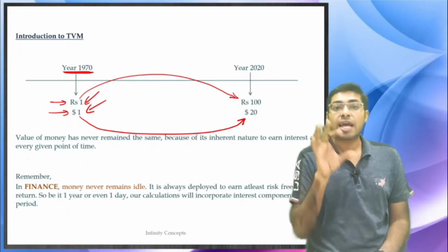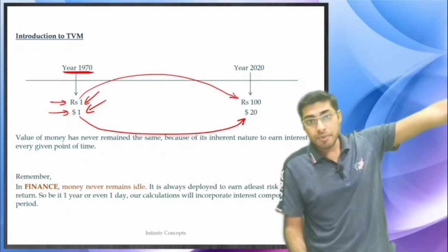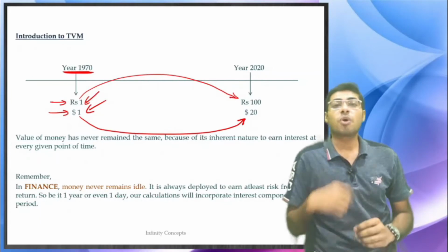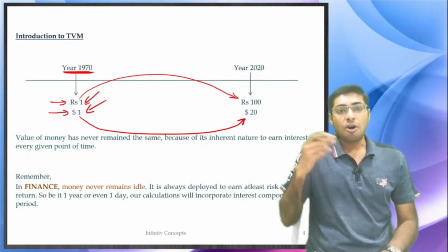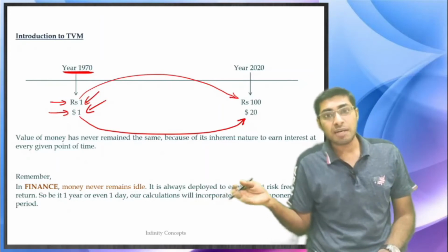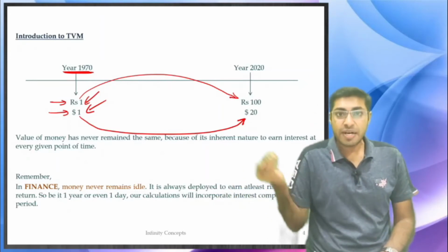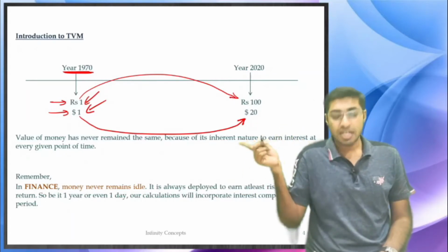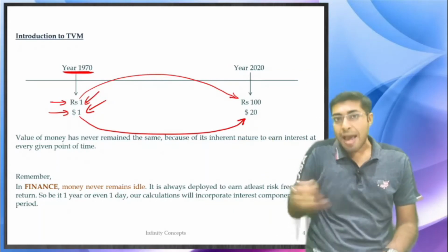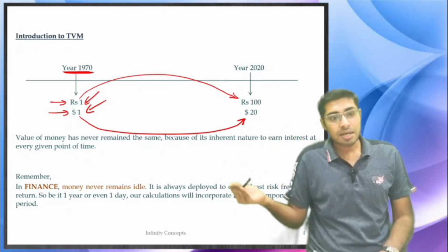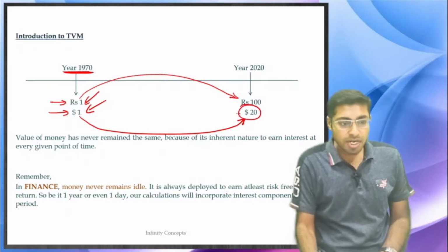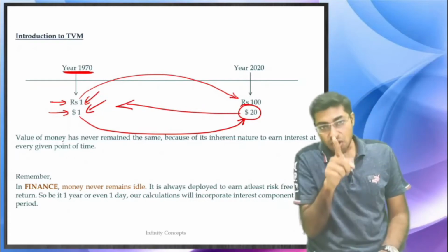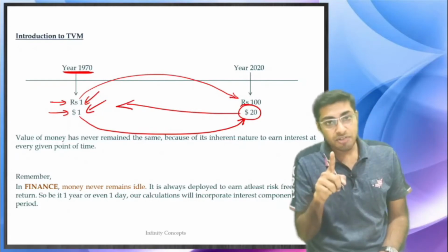This is what we are going to now calculate: what would be 1 rupee at that point of time in the 1970s, which now became 100 rupees. So what is the rate is what we are going to calculate. How much should 1 rupee grow to at this point of time? Should it be 100 rupees today, or should it be 120 rupees today, or 170 rupees today? What it is, the rate at which it grows, that is what we need to find. Or else we can go backwards. The backwards is like, say for example, $20 it is today. What would it have been 50 years back? Was that equal to $1 at that point of time, or half a dollar, or $2 at that point of time?